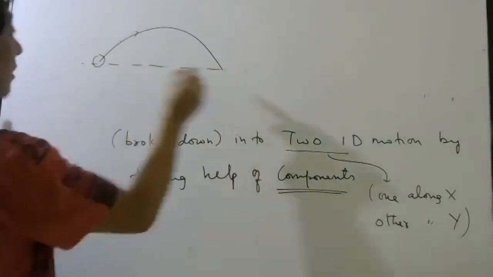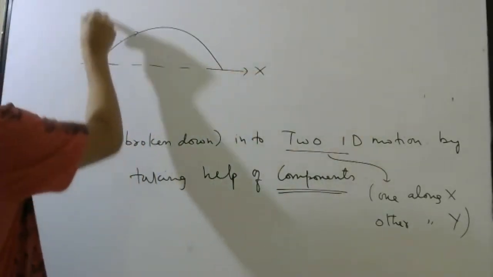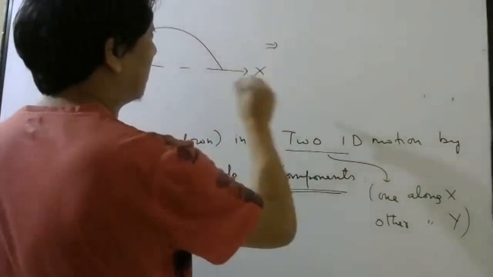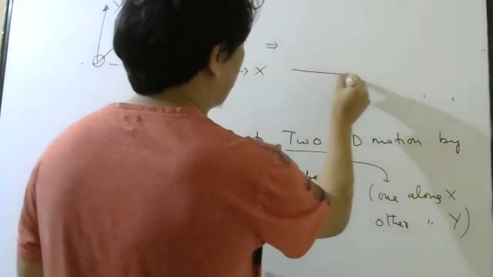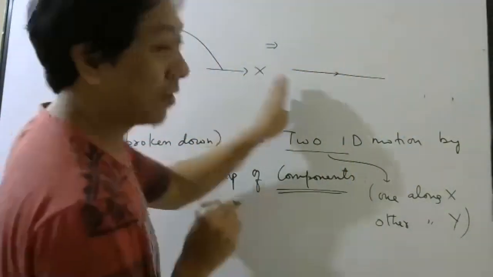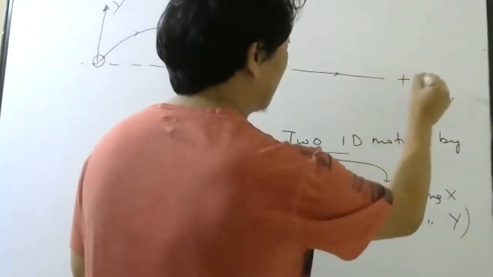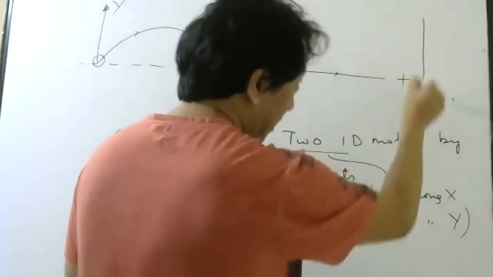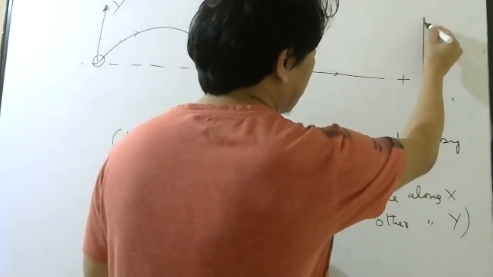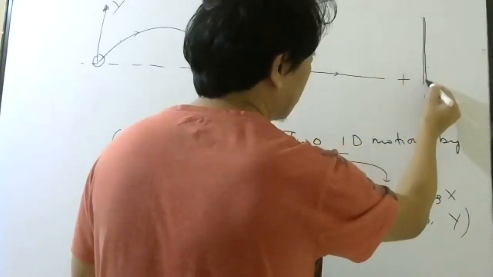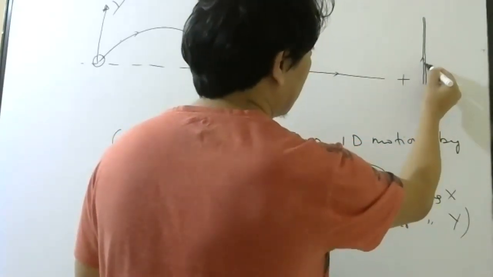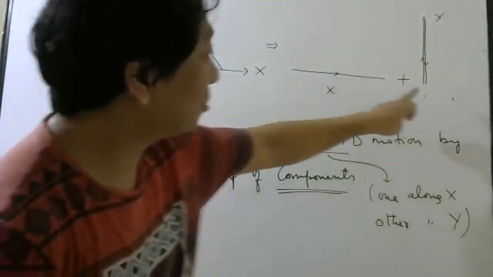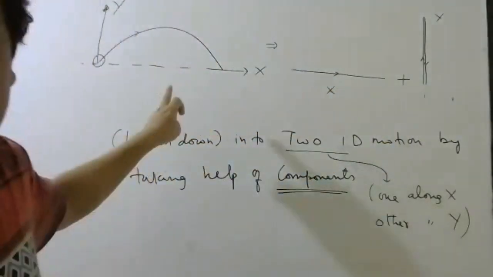This motion in the XY plane, you can consider as this motion along the x-axis plus this motion. Let me draw it separately: up, down. So this is motion along x, this is motion along y. If I add these two motions, I can create this motion.